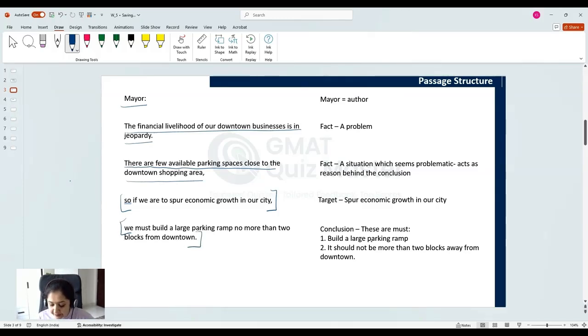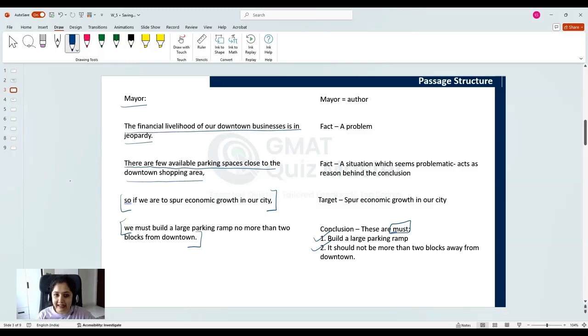It talks about a necessary situation, a necessary requirement to build a large parking ramp, and that should not be more than 2 blocks away from the downtown. Now, whatever we have discussed till this point, if you were able to arrive at this understanding when you were solving the question, consider that you understood the passage logic properly.